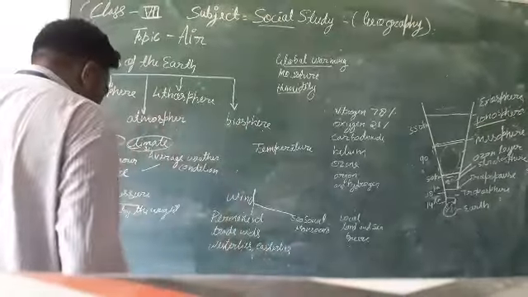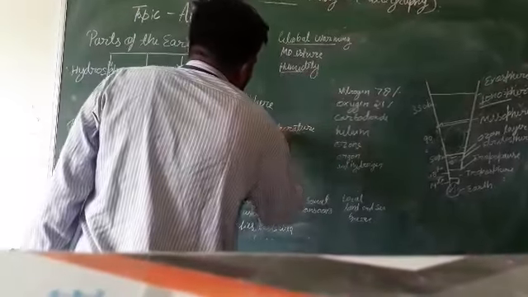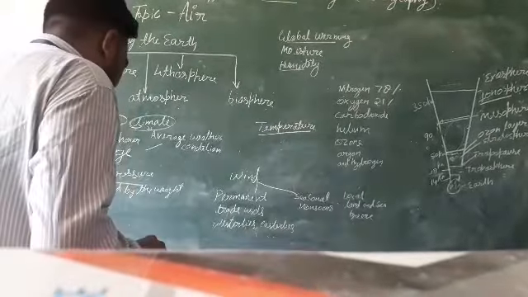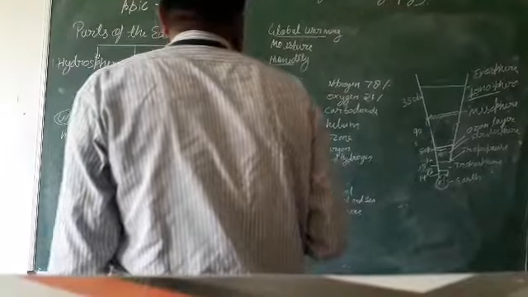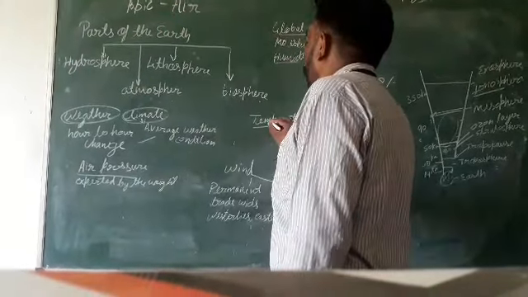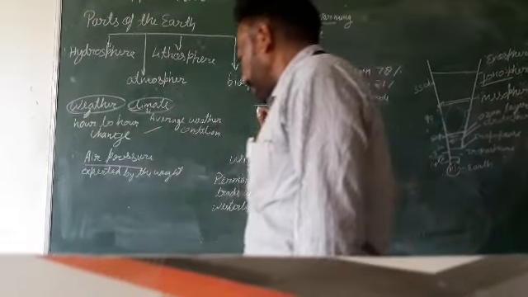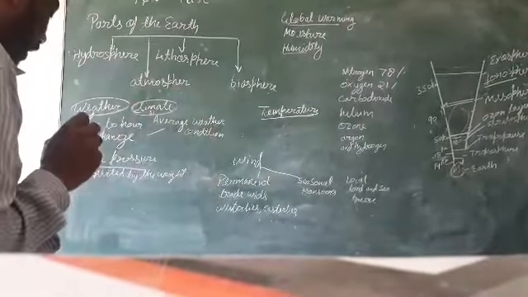Okay, and next is temperature. Temperature remains in the atmosphere and changes from time to time. The degree of hotness and coldness of the air is known as the temperature.